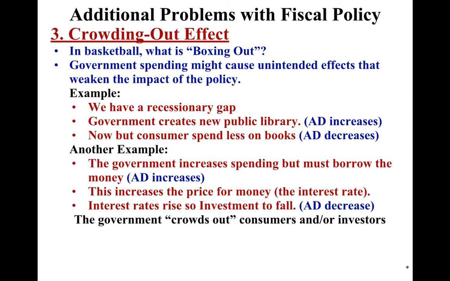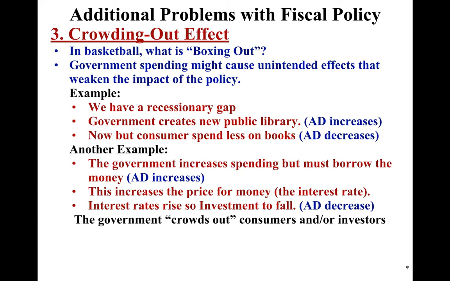So example here is we have a recessionary gap. Government creates a new public library, right? AD increases. They're like, yay, we're going to spend money and close that recessionary gap like we did in our examples here. But now, what if consumers spend less on books? An unintended effect, a boxing out or crowding out, is now that AD decreases because consumer spending went down. And you can't always predict this, right? So this is a problem with fiscal policy that we can't always predict.